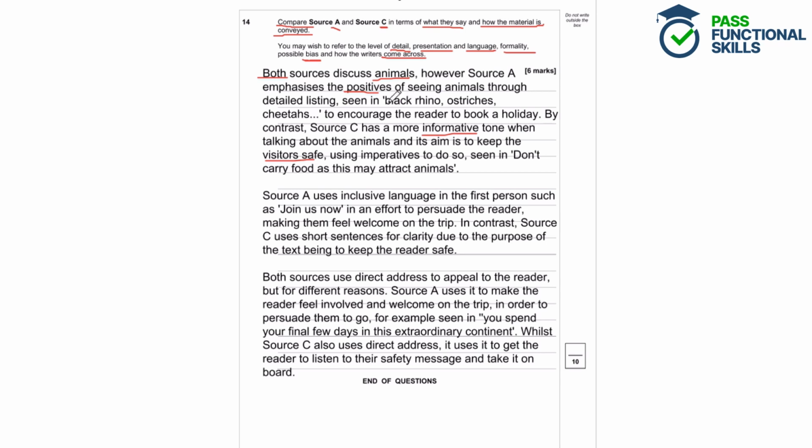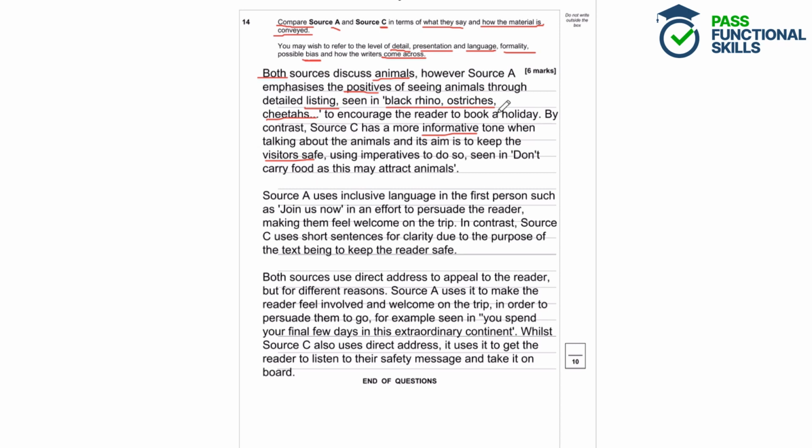And the student also used quotations to support these points. So black rhino, ostriches, cheetahs, this is to encourage the reader. So a little bit of the effect there as well. And they've identified a language technique, listing, here.